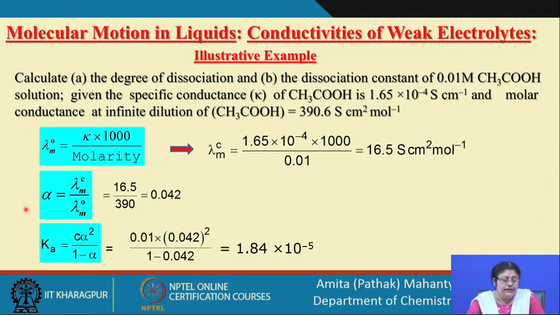And for alpha, I need to know the molar conductance value at infinite dilution of that particular electrolyte and the molar conductance for any particular concentration. What is given to us? Let us say we have to find out alpha. For that, we have to find out the lambda C value.